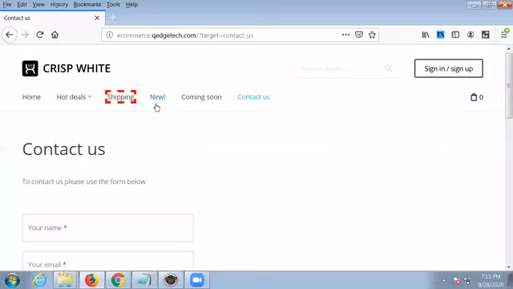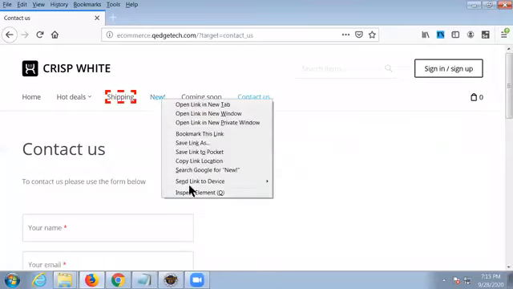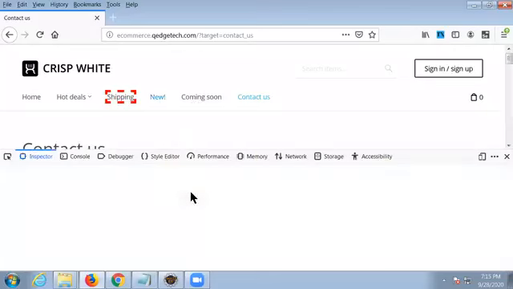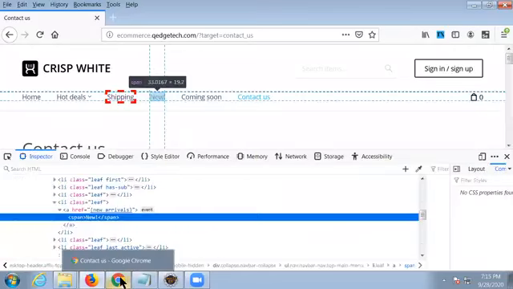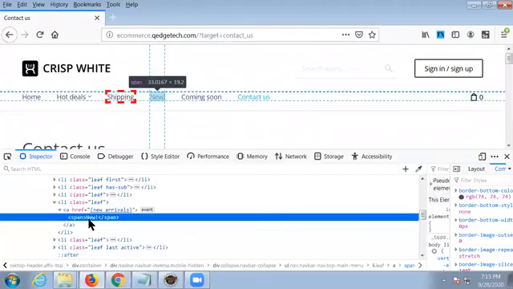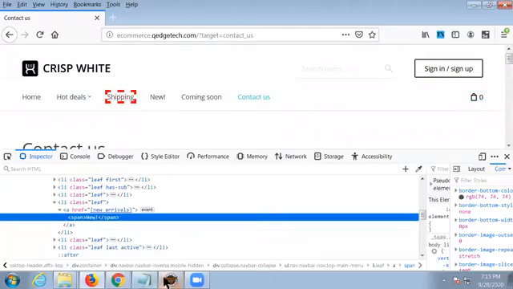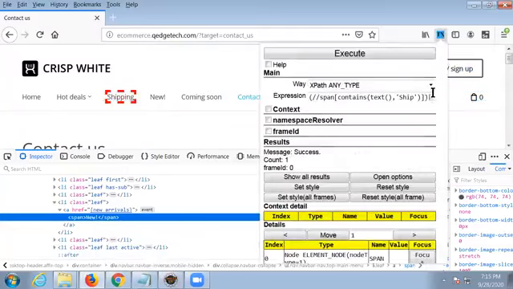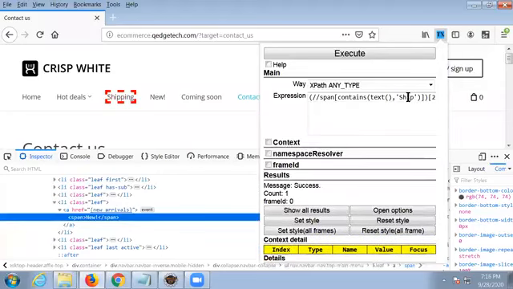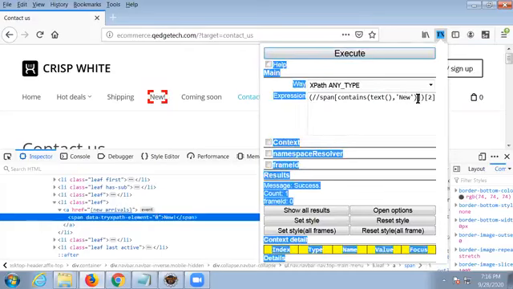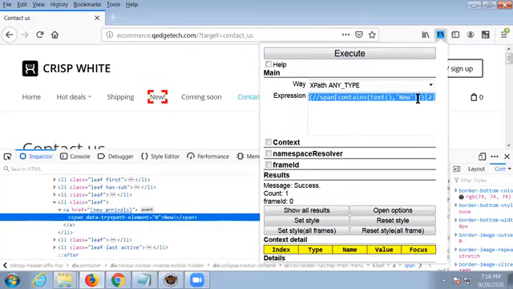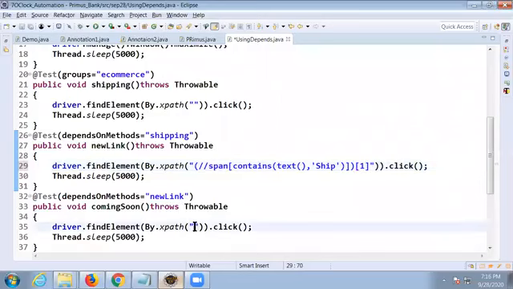Next, for the new link also maybe the same thing happens. Let us check it out. Inspect element. It's also having a span tag, right? Let us go with Try XPath. Contains, new. Okay, let me execute it. This is also having index number 2. Copy it. Highlighting is important for us. Copy that and paste here.